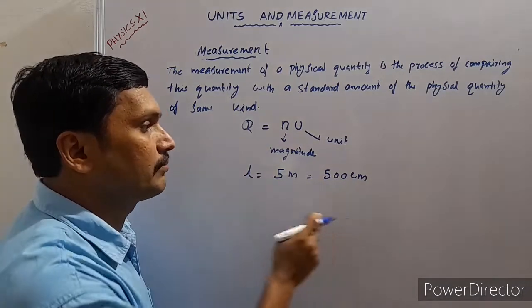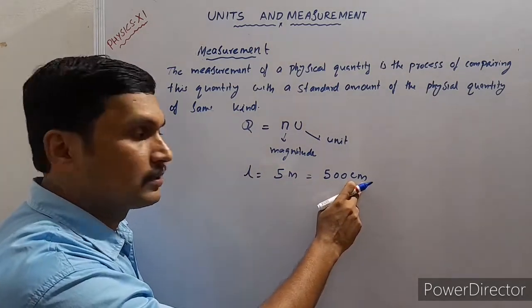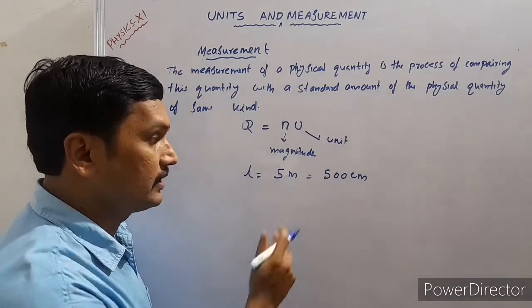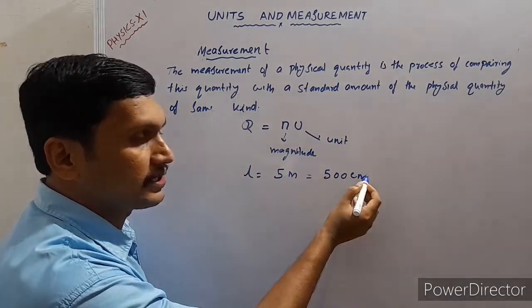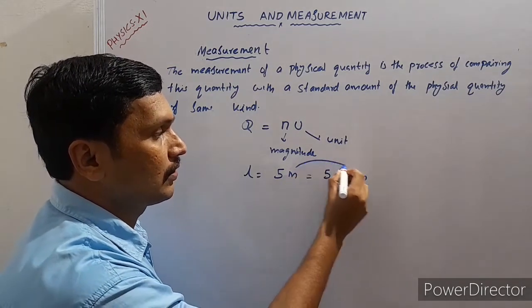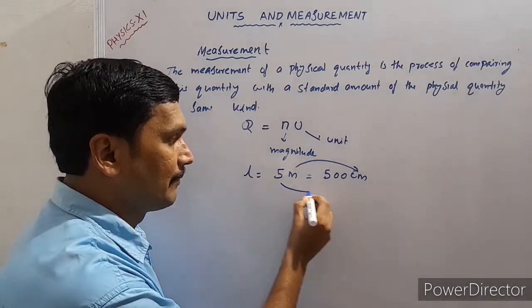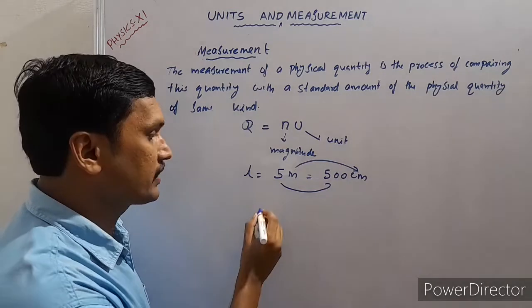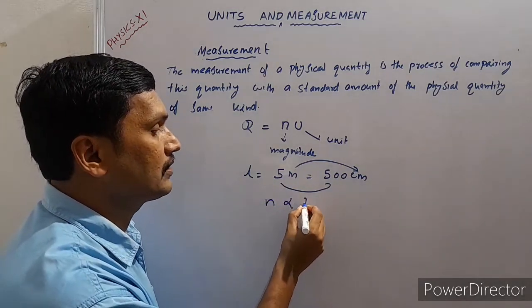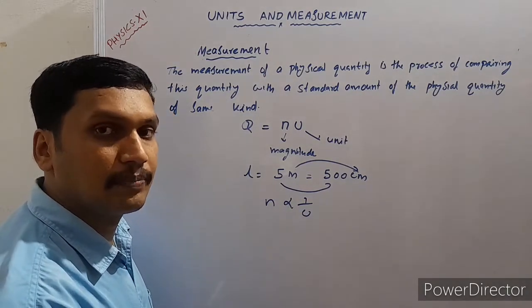And see the relation between the unit and number. Even if the unit changed, the physical quantity is not changed. The number gets changed. And see that meter is greater than the centimeter. So when you are converting meter to centimeter, the unit decreases, and at the same time the number increases. So the relation between the magnitude and the unit is that the number and the unit are inversely proportional.